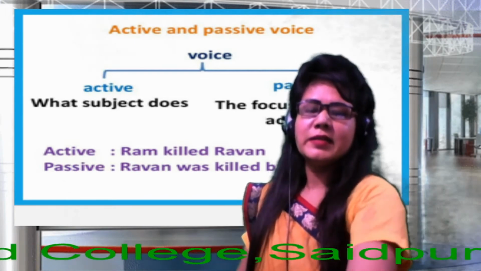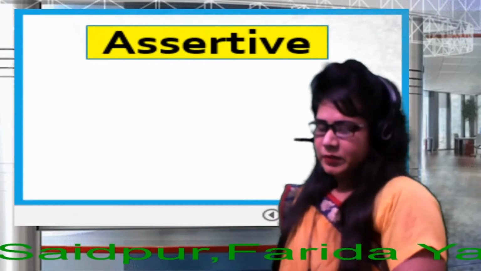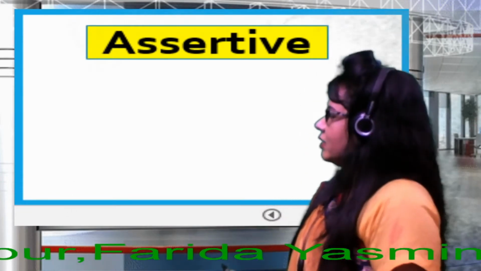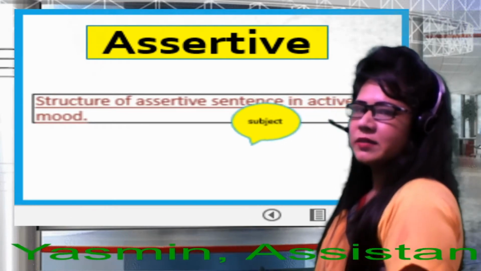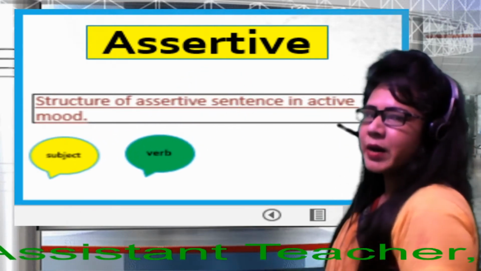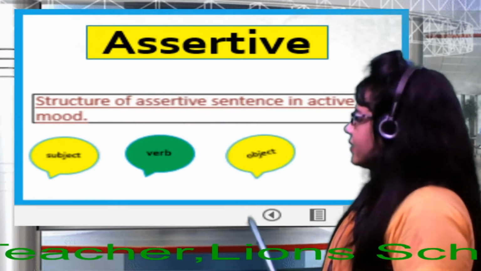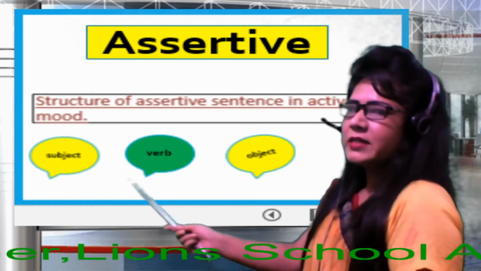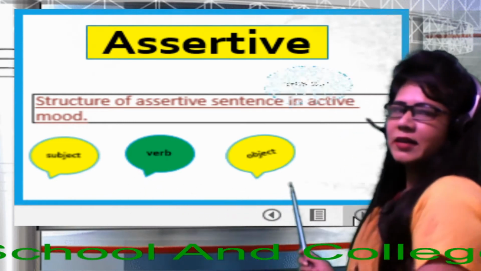This is the structure of an assertive sentence, you know. We got already the structure of an assertive sentence, my dear students: subject, verb, object and extension. Okay. Subject, verb, object and extension.